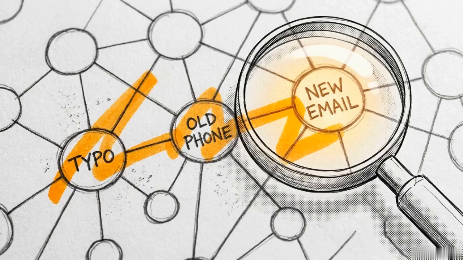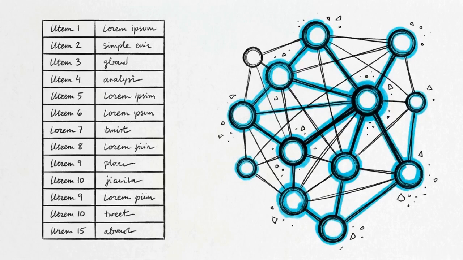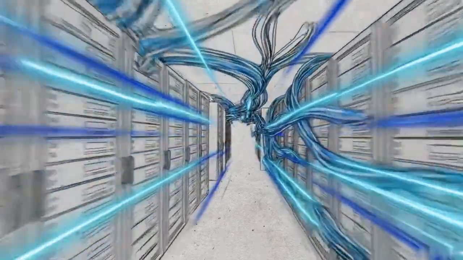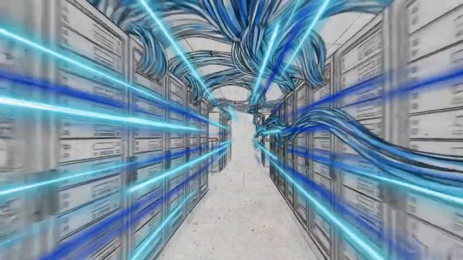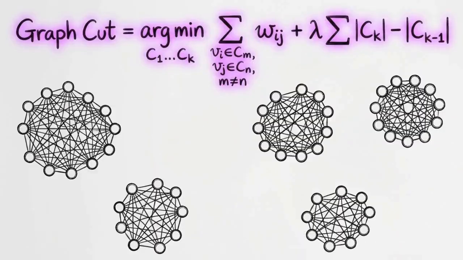By traversing these drawn edges, the system can algorithmically walk through the human entropy of typos and account changes to see how identities actually relate. This graph topology naturally maps the real-world fuzziness of human identity far better than rigid relational tables. Having built a massive web of nodes and edges, we must now isolate the individual human identities hidden within it. We do this by applying the graph-based connected components algorithm to segment the web.